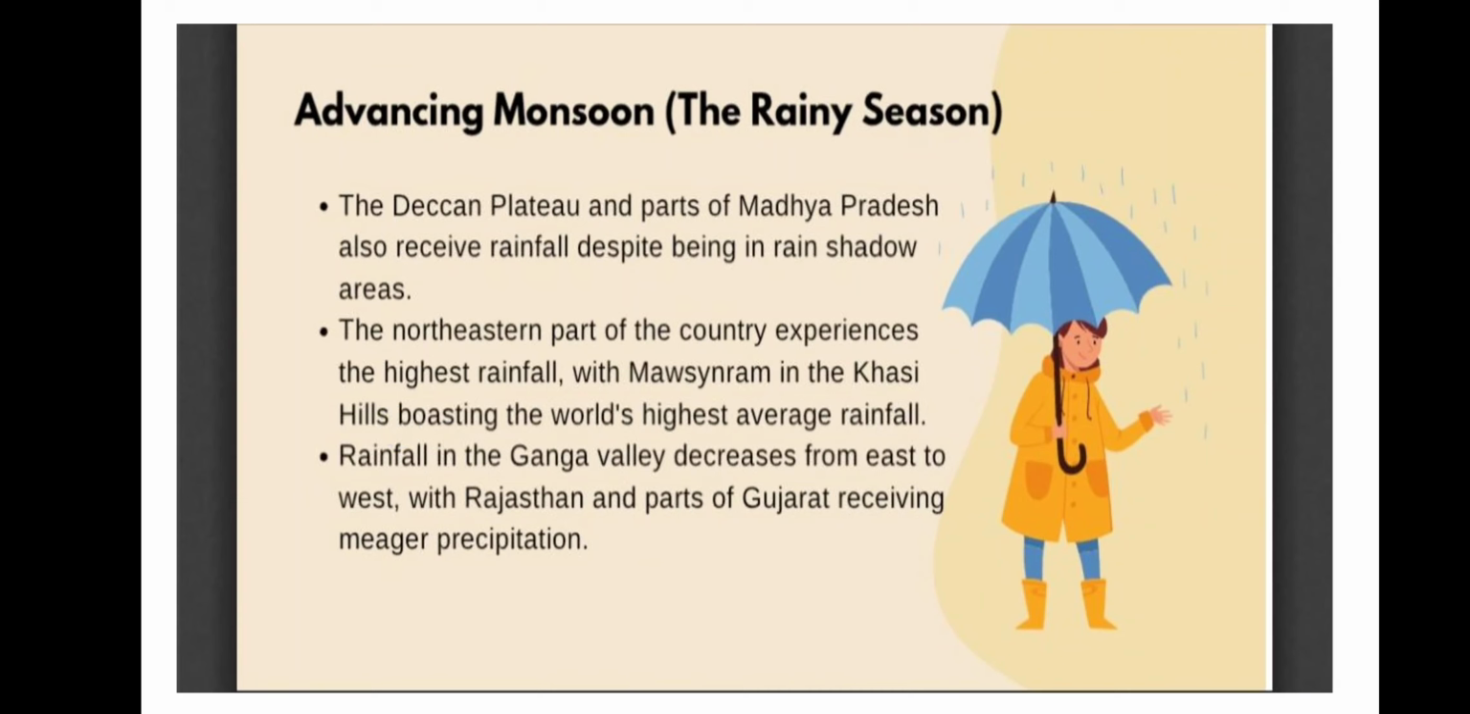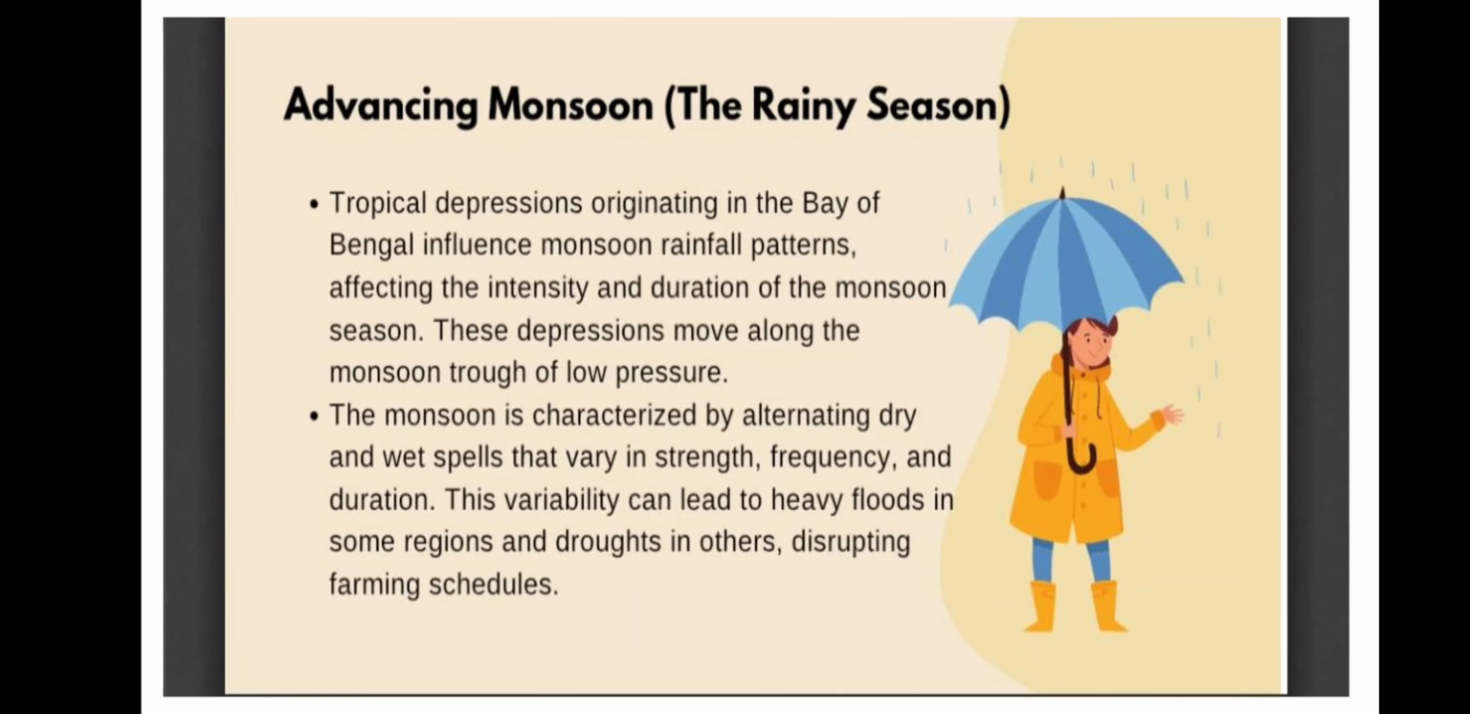Okay, the Deccan Plateau in Madhya Pradesh will get rainfall, and it will have good rainfall. Then the northeastern part of the country will have extreme rainfall. The Deccan part will have average rainfall, but in the northeastern part there will be high rainfall. Then in the Ganga Valley, rainfall decreases from east to west. So from the east, as I told you, in the northeast there will be high rainfall. Slowly it will decrease as we move towards the western part. Okay, and in the western part of Rajasthan and Gujarat there will be less rainfall.